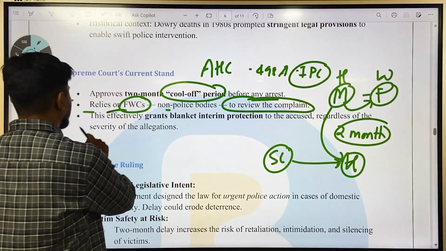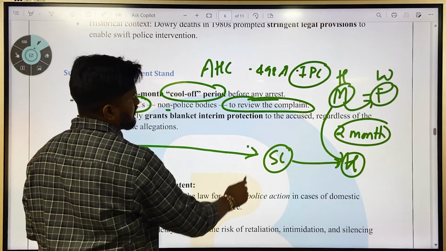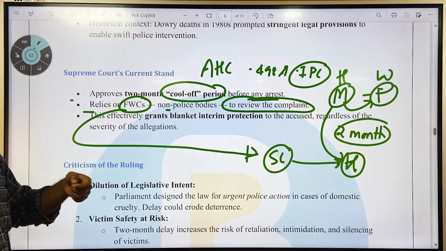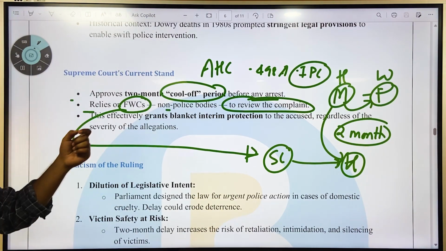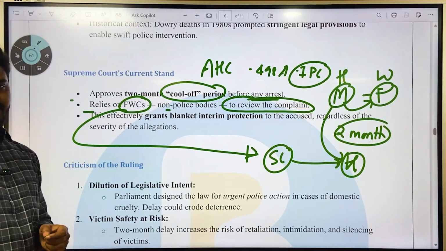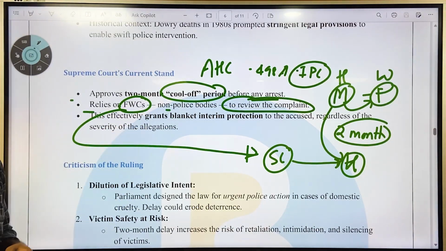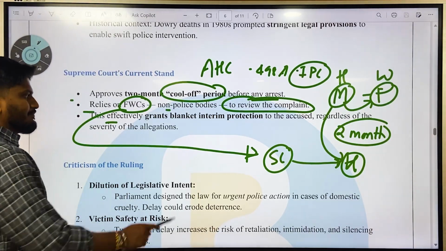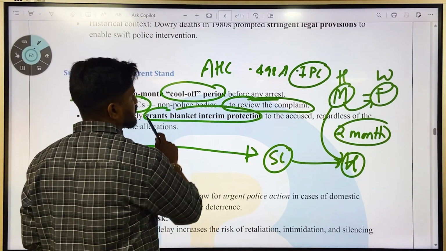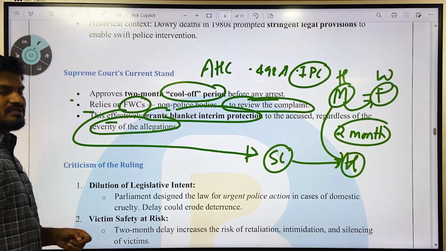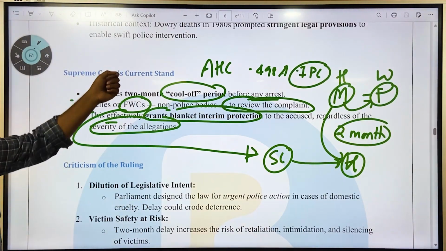These Family Welfare Committees are going to review whether the harassment or the said issue has really happened, and only then is it taken forward. So it requires at least 2 months for the committees to do the complete investigation. This effectively grants blanket interim protection to the accused regardless of the severity of allegations. So this is what the article is discussing.